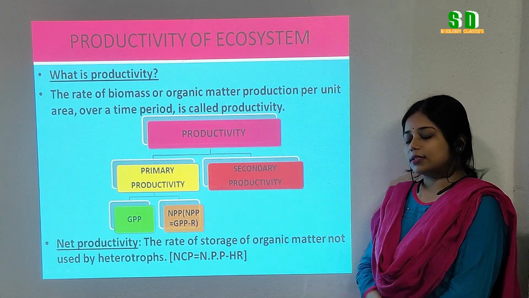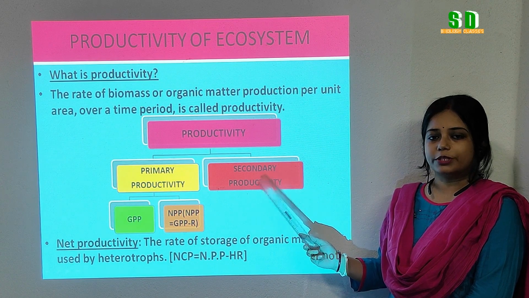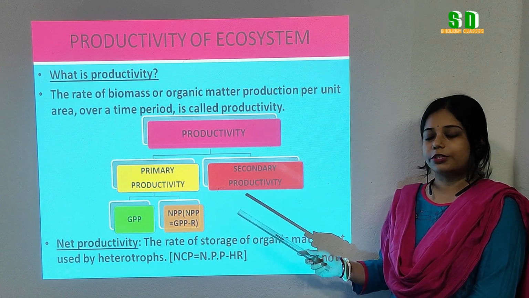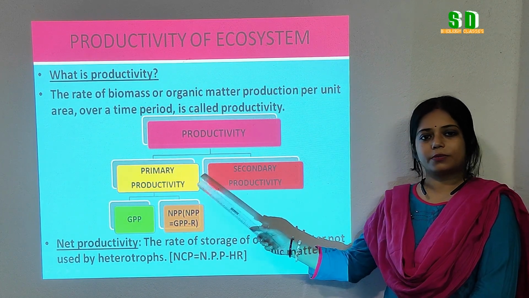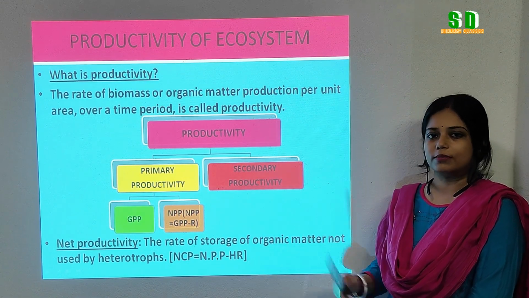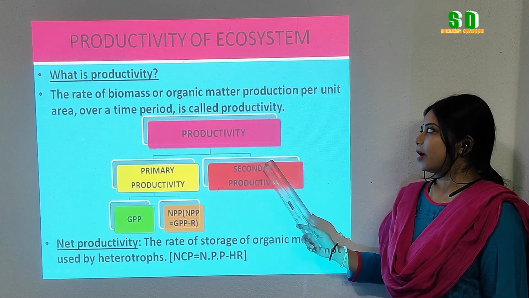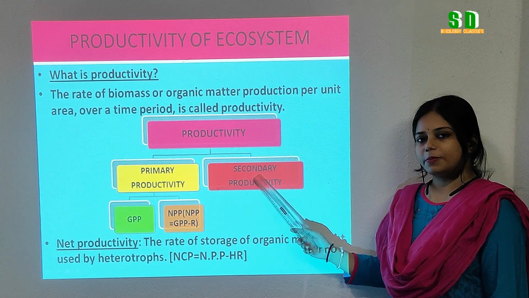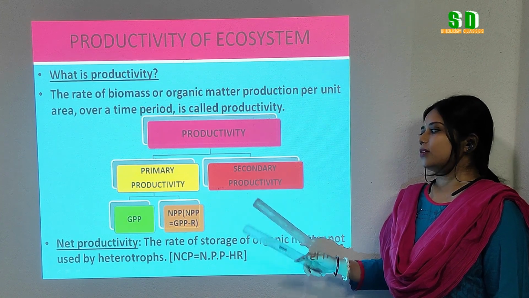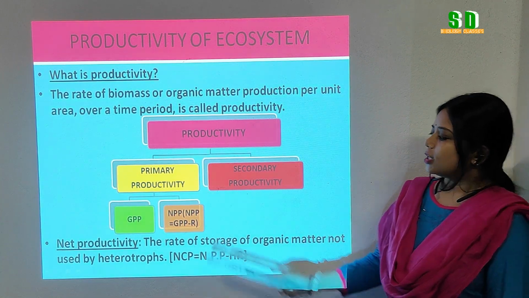Now, what is secondary productivity? The heterotrophs or the consumers, primary consumer, secondary consumer, have to feed upon the producers or take food from other organisms. So the rate of biomass or organic matter production per unit area over a period of time at the consumer level is called the secondary productivity.